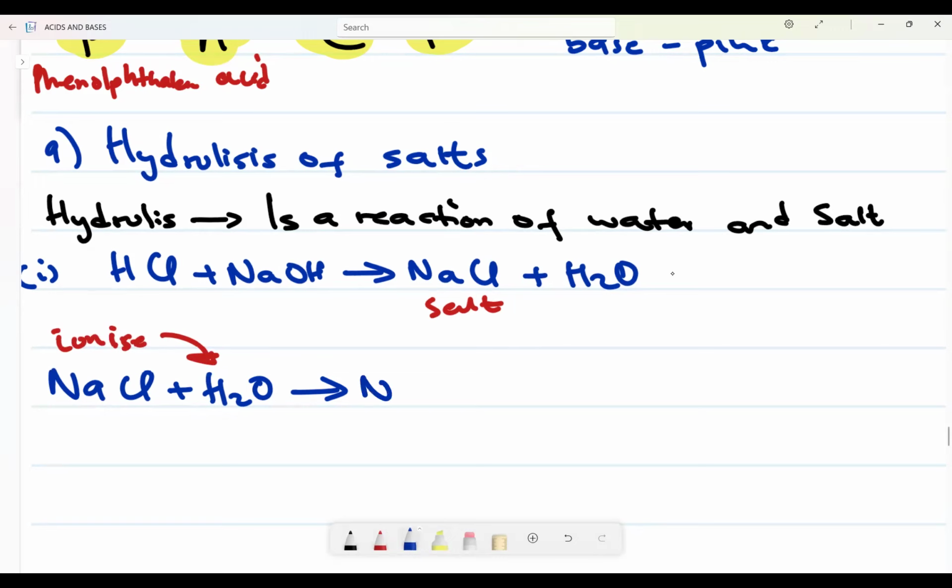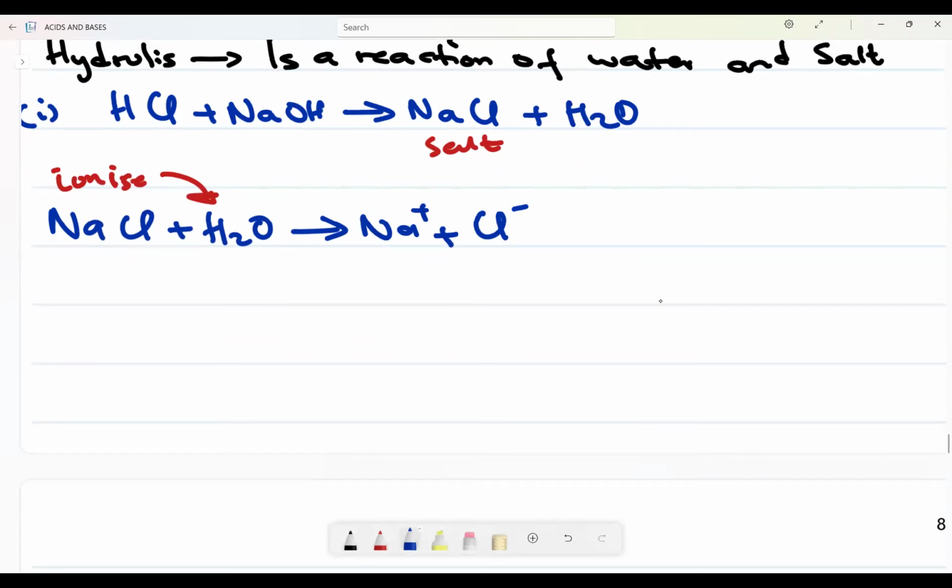The ions, which are Na plus and Cl minus. When we reach this stage, on this product, we need to take the one that is strong. This is sodium chloride. It forms Na plus and Cl minus.